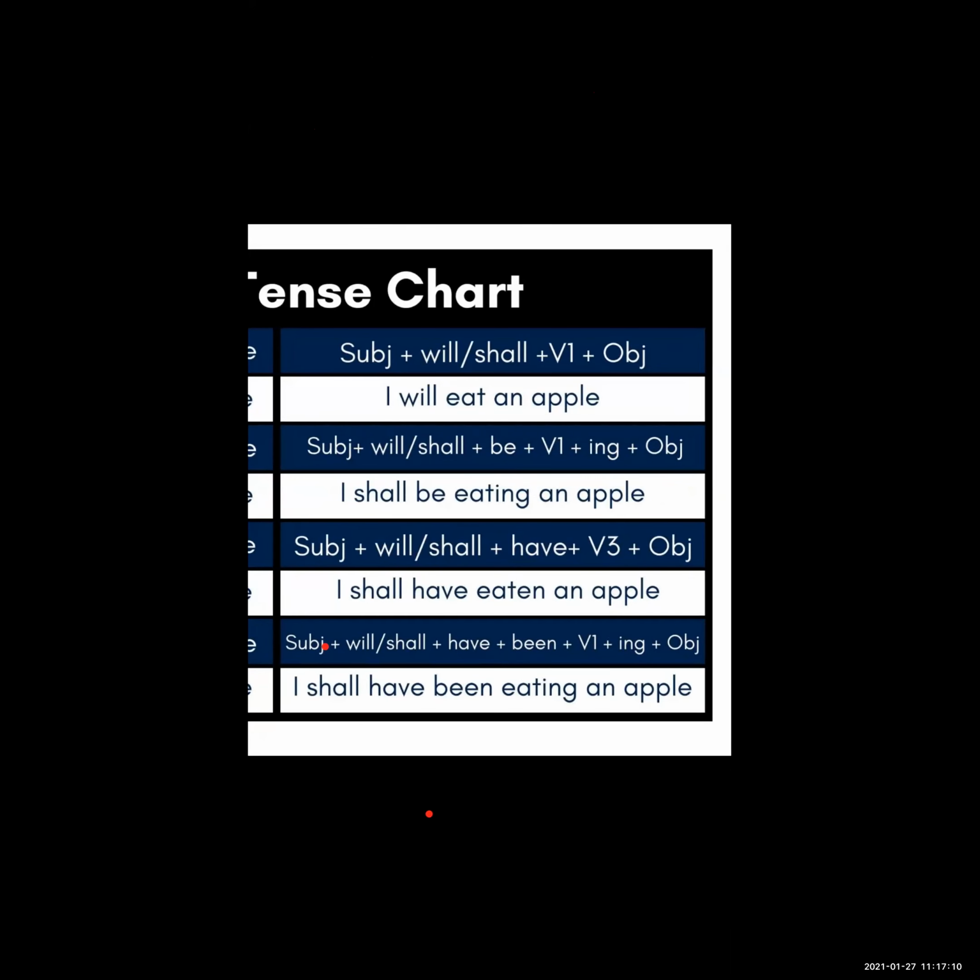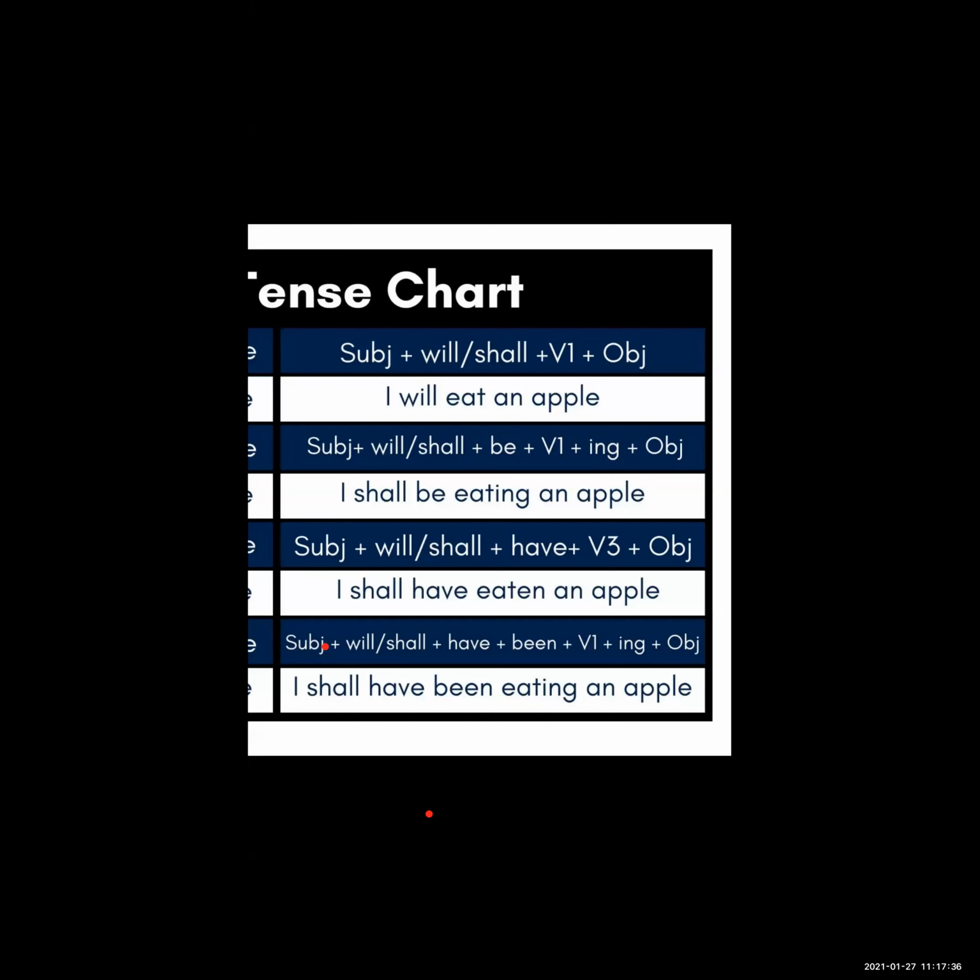Subject plus will or shall plus be plus V1 plus ing plus object. So this is the structure of the future continuous tense. Okay, so example: I shall be eating an apple. See, I is the subject, shall be is a helping verb, then eating, fourth form of verb, and apple.